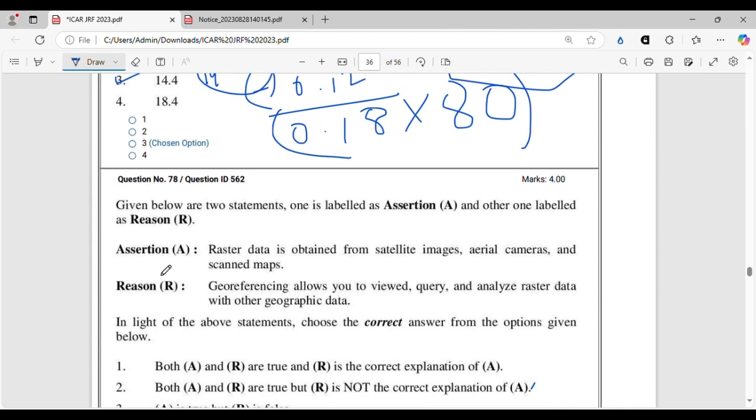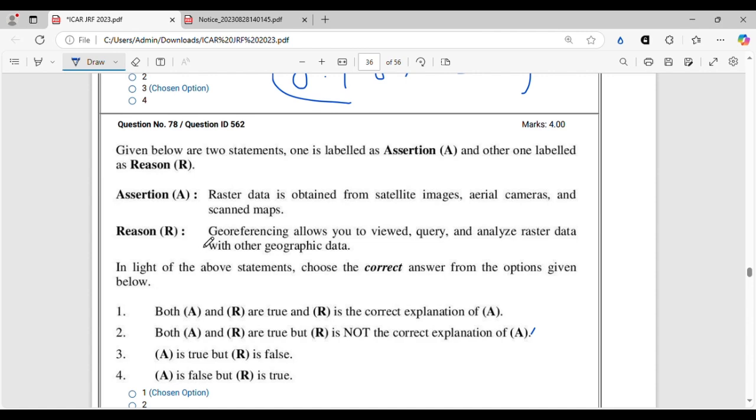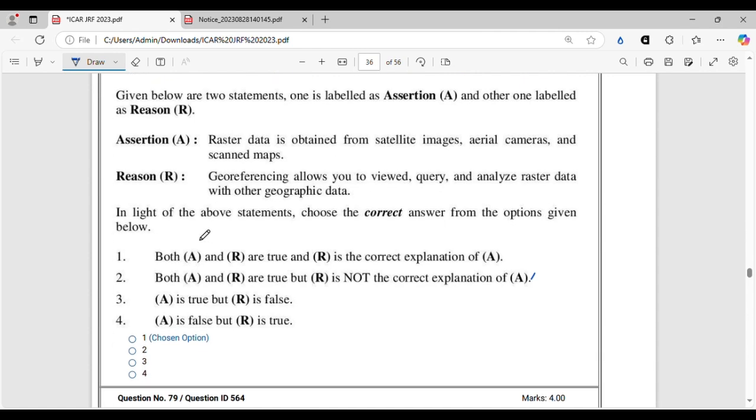So this is another assertion and reasoning question from the GPS GIS section. Let's read it. Raster data is obtained from satellite images, aerial cameras, and scanned maps. This is true. Georeferencing allows you to view, query, and analyze raster data with other geographical data. True. Both the statements are correct, but the two statements have essentially no relation, and the reasoning is wrong because you cannot put the two statements together.